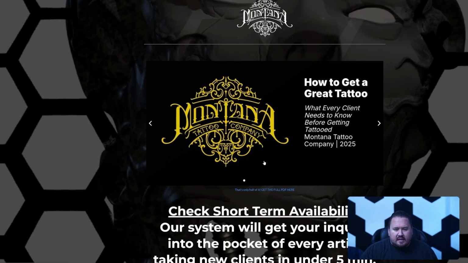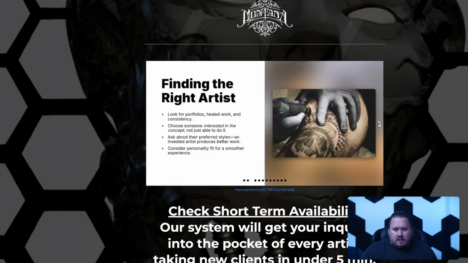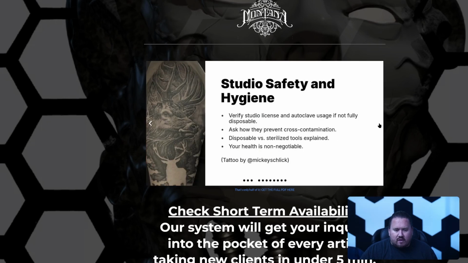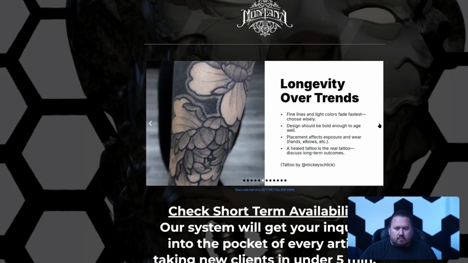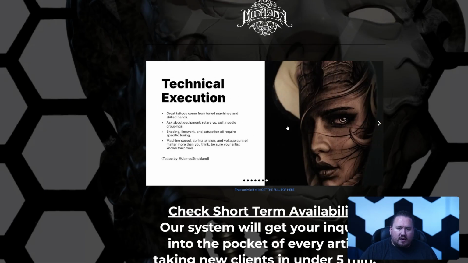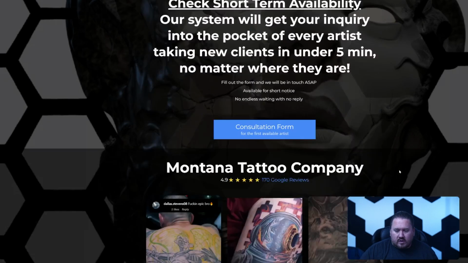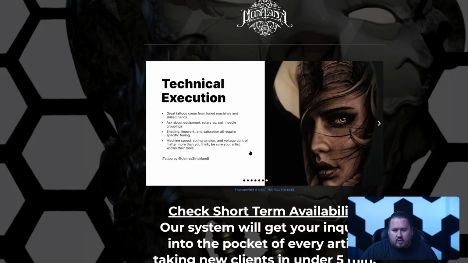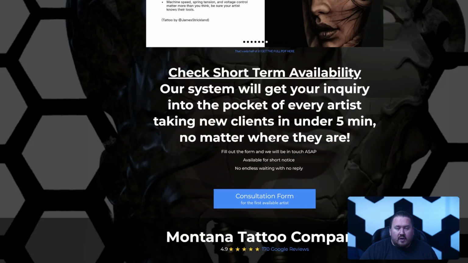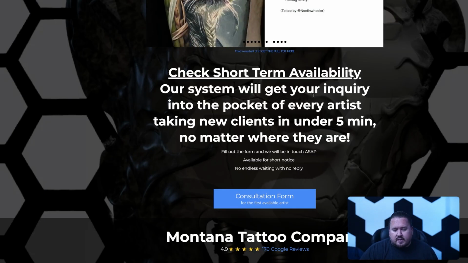For us, I made this PDF, which is how to get a great tattoo, and then get the full PDF. It has a lot of tips and a lot of our own work in the studio. A lot of things that you might want to consider before getting a tattoo with us, or when you're getting a tattoo with us, you should know, hey, this is what we're geared for. So if you're coming for something small, quick, easy, we might not be the best person for you, even if we can get it done today. If you're price hunting, then that's probably going to be an option.